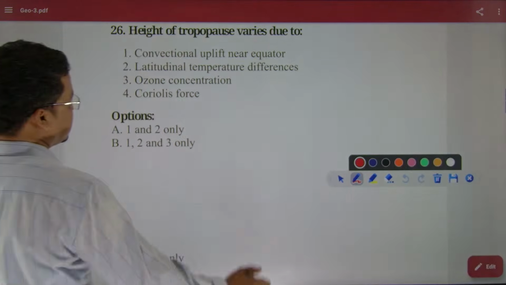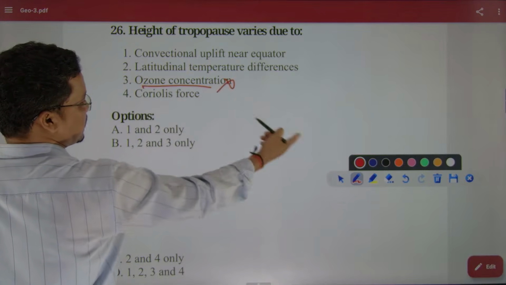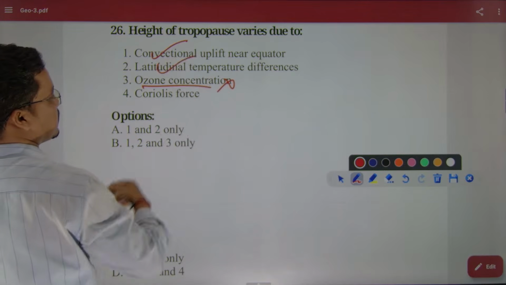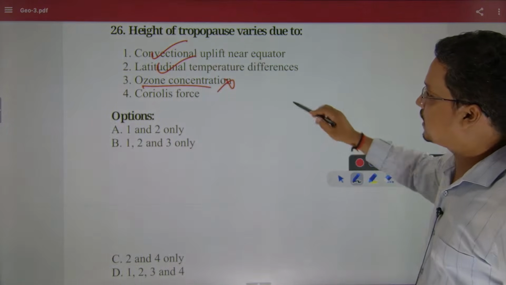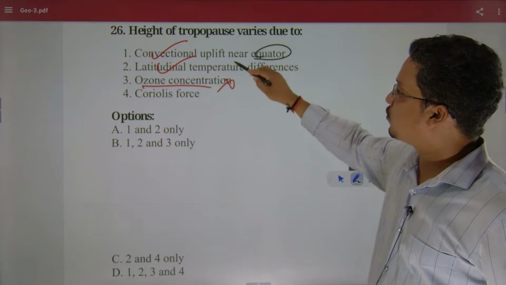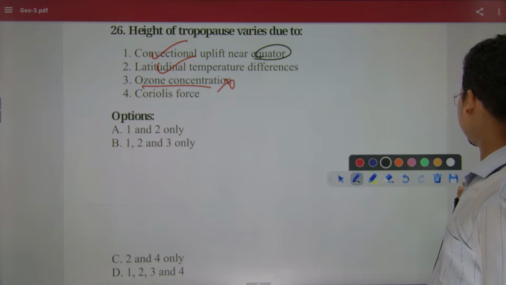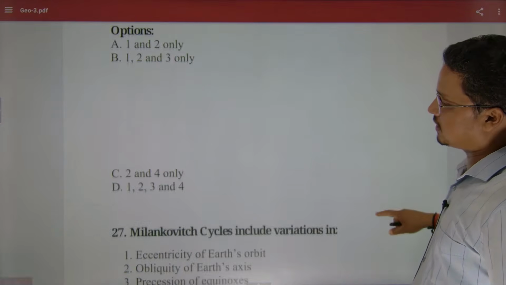Yes. Because of this one and this one, differential heating. The equator will have more convectional current, and radiation will be there.